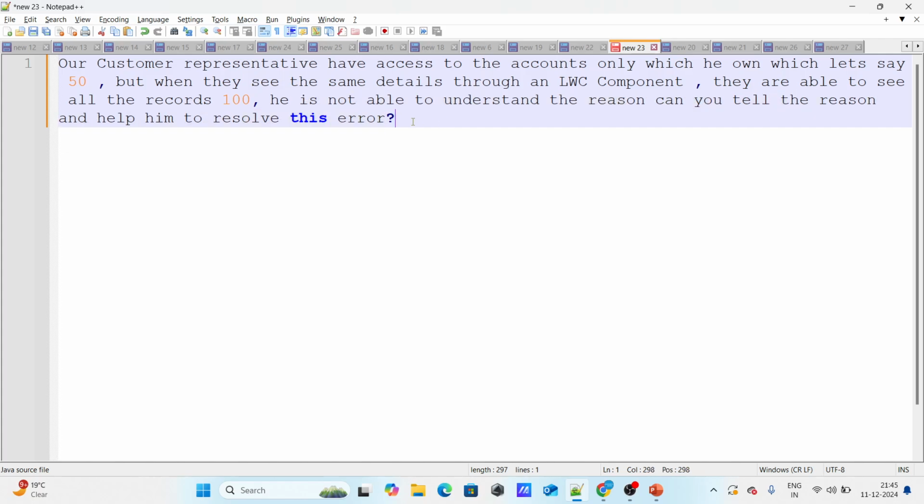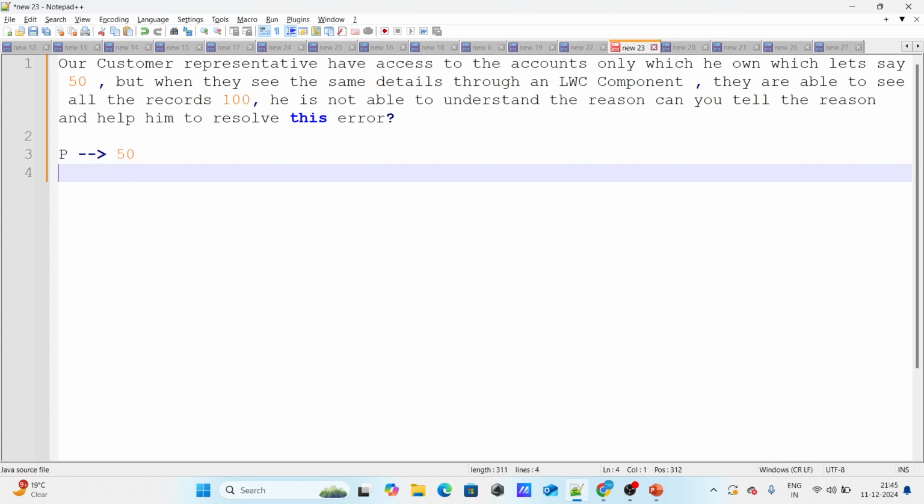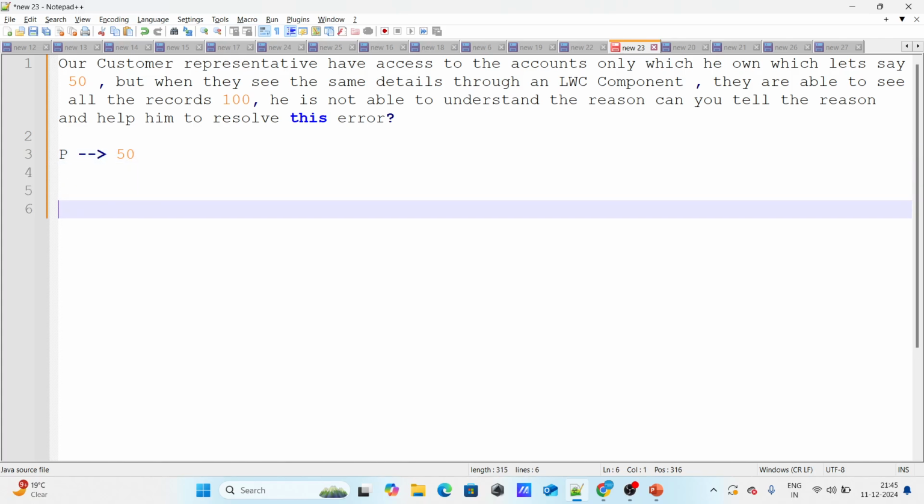So there is a person, let's say P, who owns 50 records. He sees 50 records, pretty standard. But from an LWC point of view, P is now able to see 100 records. The question is, why is he able to see 100 records, and how do I fix it?